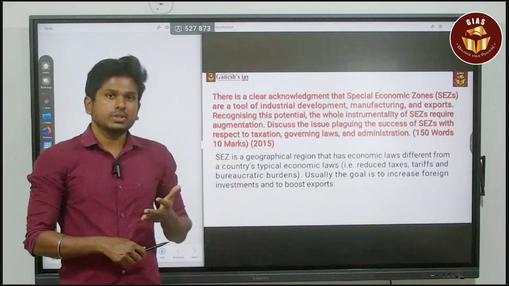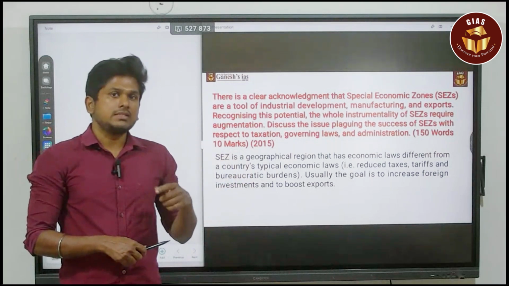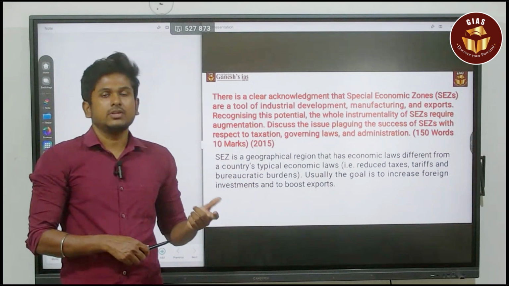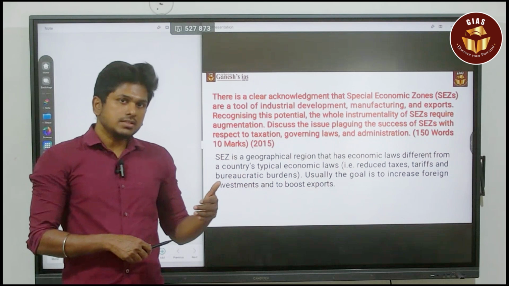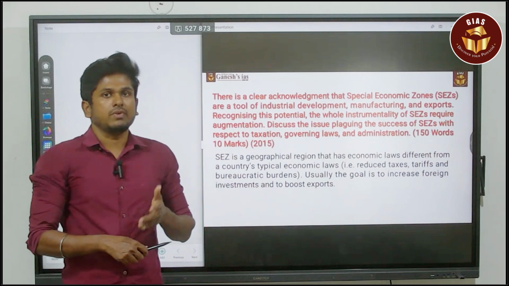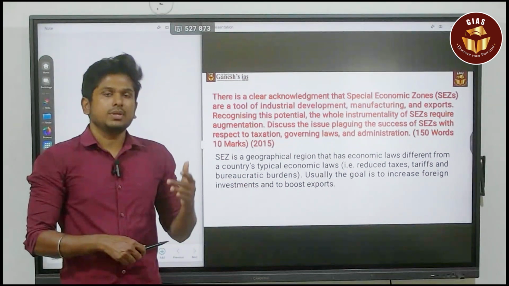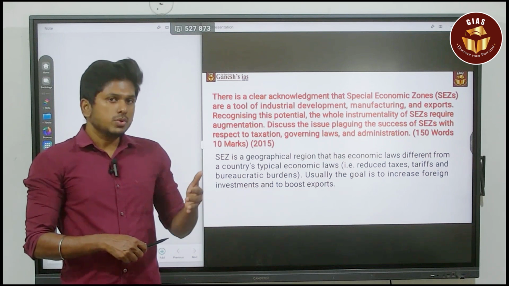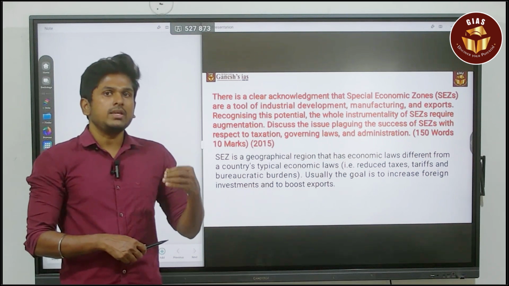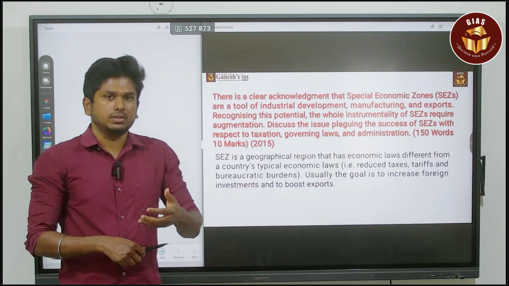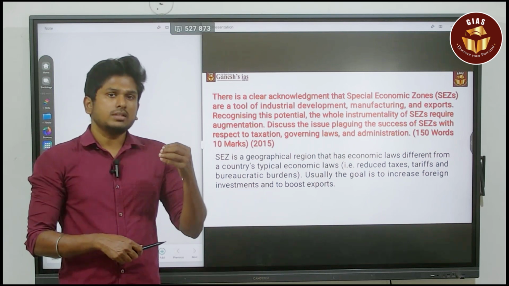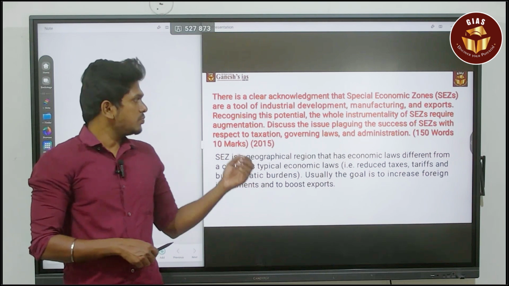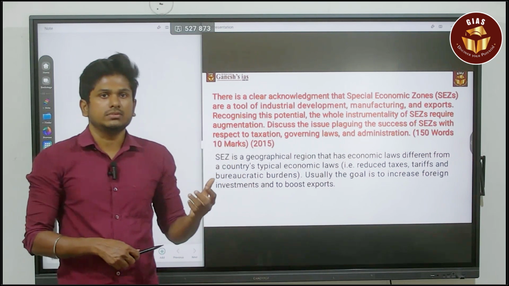And you also have to know that Asia's first SEZ was constructed in India. It is in Kandla, Gujarat. But still we are underperforming compared to Asia, because China is the dominant player when it comes to exports. So we have to know why SEZ is not performing well, and what the issues are that are affecting the growth of SEZs. The question is specifically about that only.